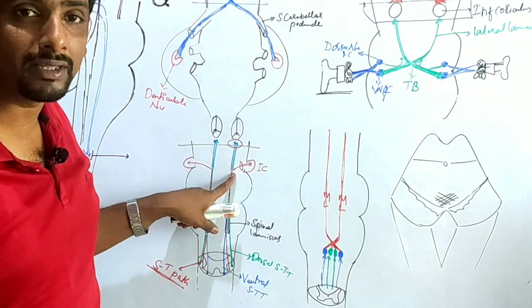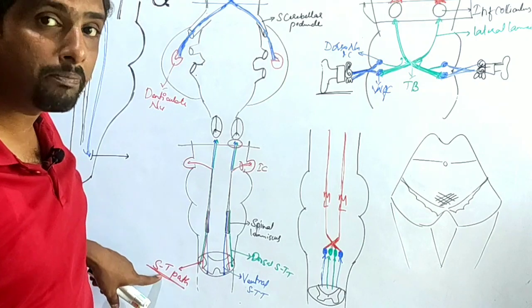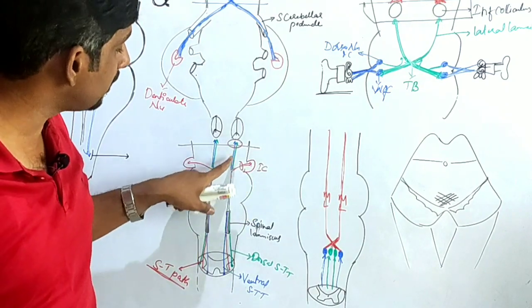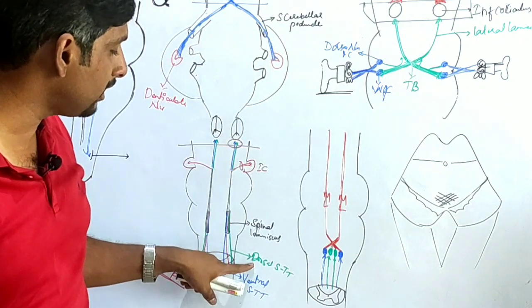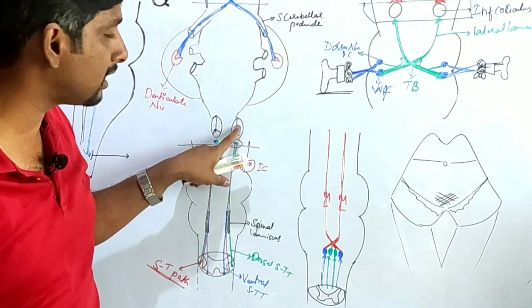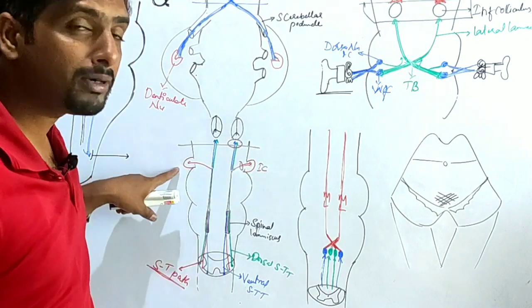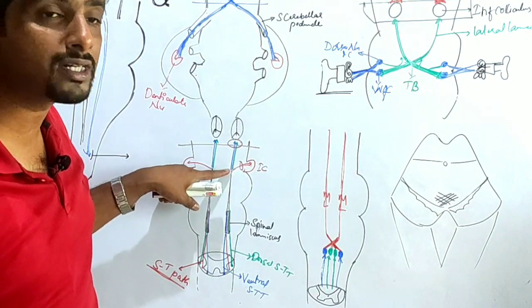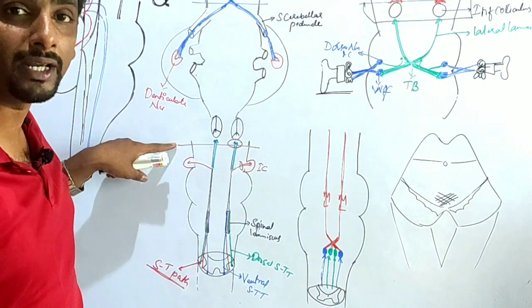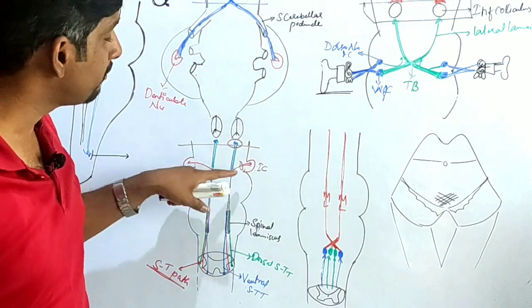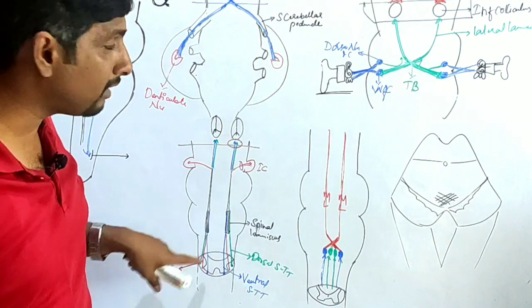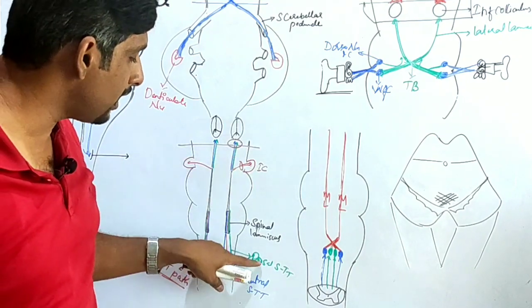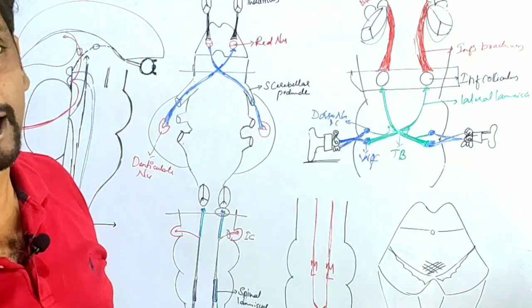One thing you need to remember is that this spinotectal tract is going to end in the inferior colliculus here, and the ventral and dorsal spinothalamic tracts continue towards the thalamus. So in the lower level of the midbrain, we will have all three fibers in the spinal lemniscus, but in the upper part of the midbrain at the superior colliculus level, we don't find the spinotectal tract because it ends here. We find only the ventral and dorsal spinothalamic tracts.